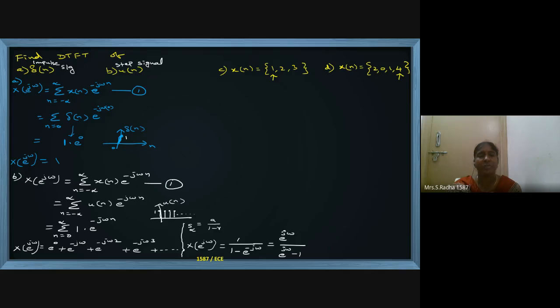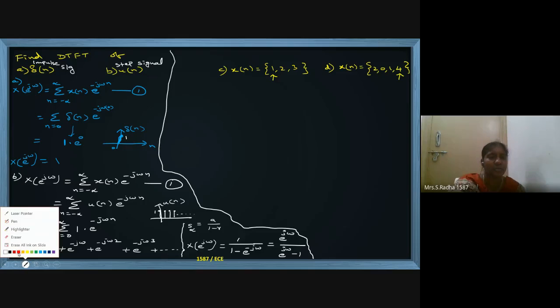If you write a power minus m equal to 1 by a power m, this negative sign, then you make the LCM, it can also be written as e power j omega by e power j omega minus 1. So first two problems I completed. Now I am going to the third one.